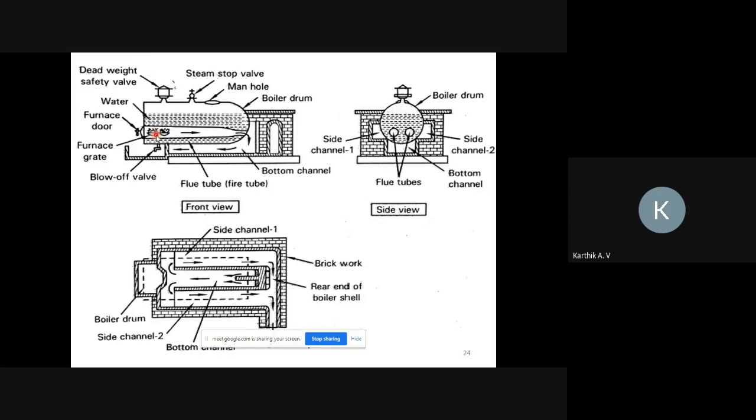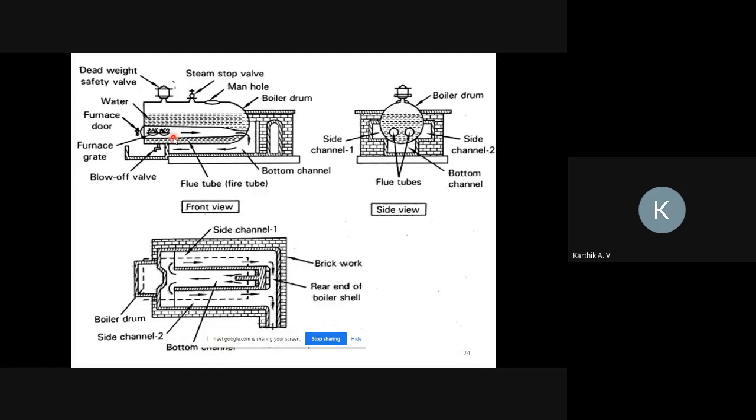And since the furnace is placed inside the boiler drum, it is also called an internally fired boiler, not an externally fired boiler.